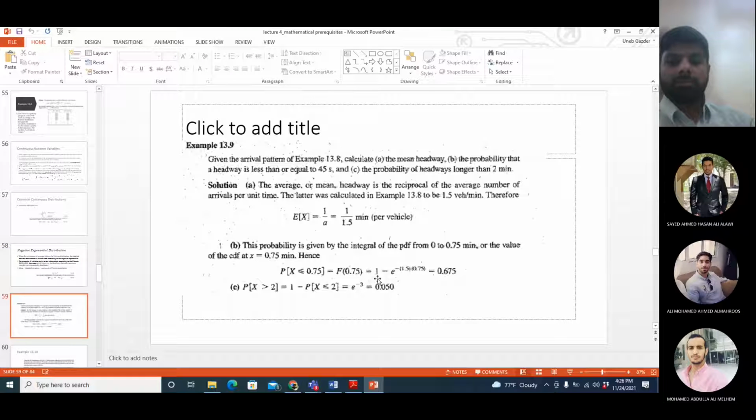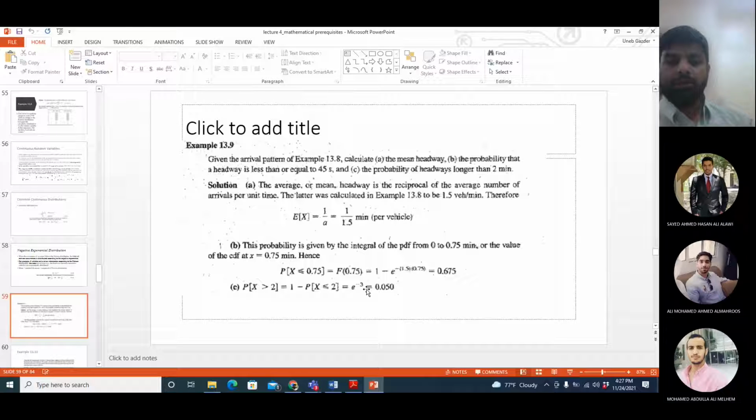Okay, so it will always be the same form, because whenever you take the integral of e to the power, it will always be in the same form. The upper limit will come with a negative sign. The lower limit, if it is 0, then it will be 1. That's it. So our work is very easy. We don't have to do the integral every time.